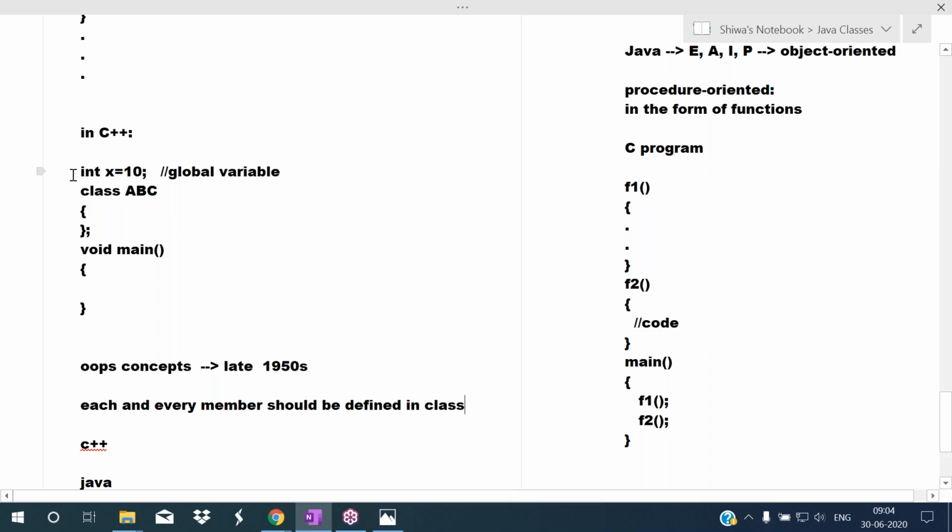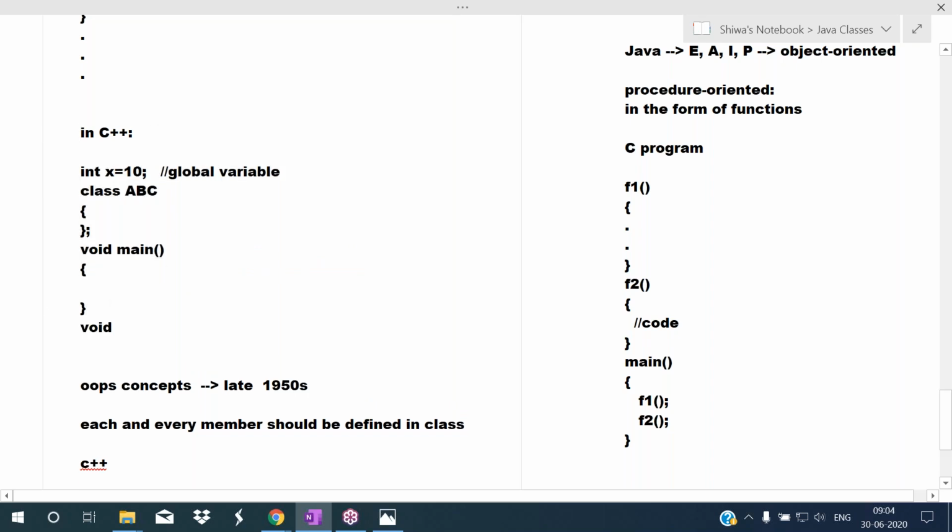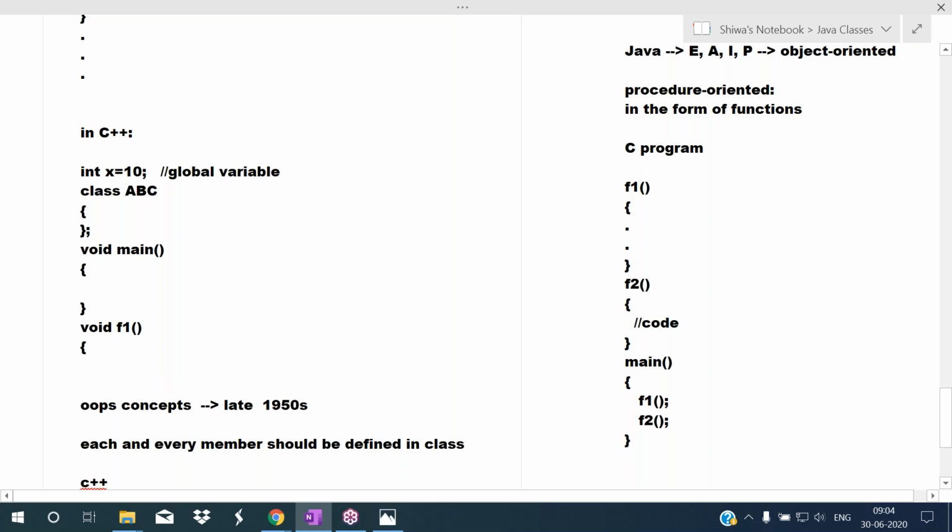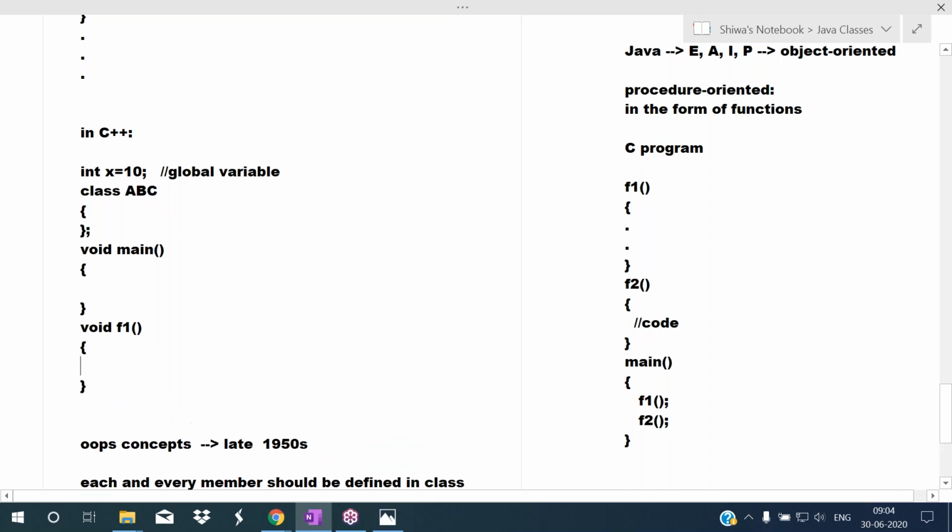In C++, we can define a global variable outside of the class. We can define the main method outside of the class. So we can define the members outside of the class in C++. And below this, if you want to write any functions like this, you can write them, because you can write a C++ program in procedure oriented style as well as object oriented style. So we can define the members outside of the class.